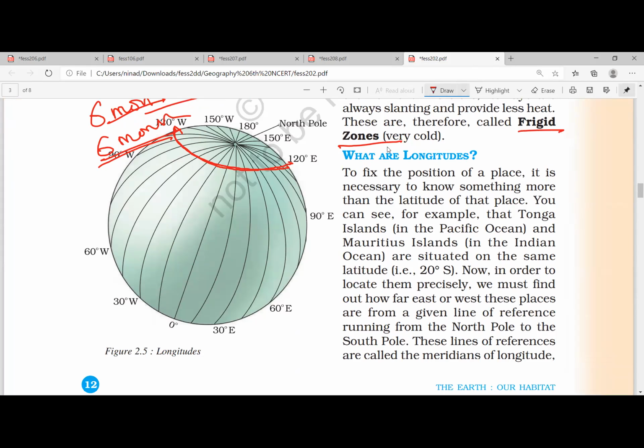The reason why the sun will not be there: imagine here is the Antarctic Circle, then you have the Tropic of Capricorn, then the equator, then the Tropic of Cancer.